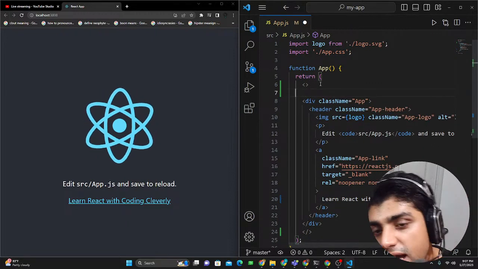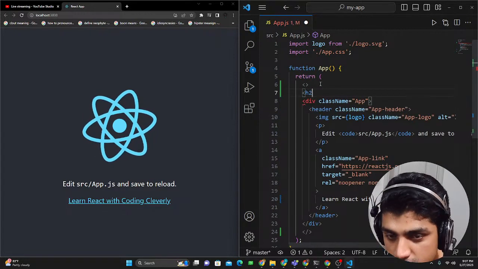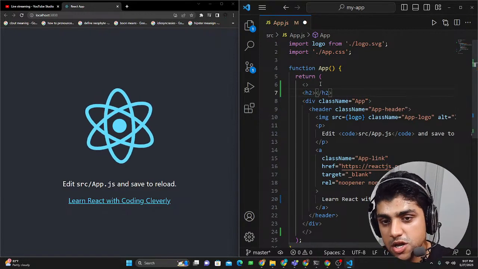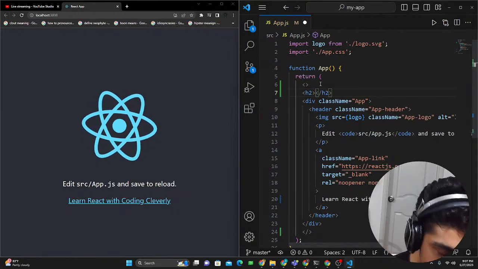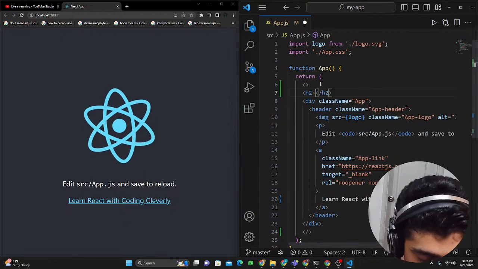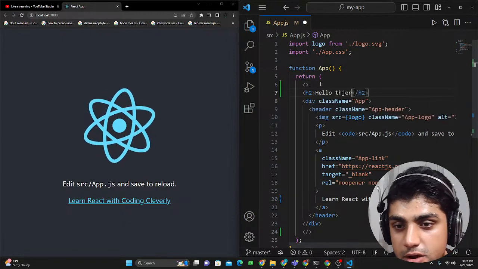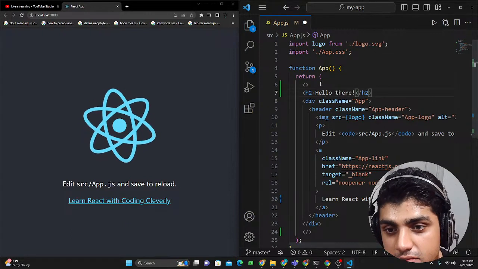Wait a minute, I don't have some extensions installed, but I'll tell you about that later. So h2, it still doesn't work. So I'm just going to close it around. You can see it adds the most recent one. That's just the beauty of code editors. Now what we're going to do is type in, let's say, hello there. Just something, and save it.